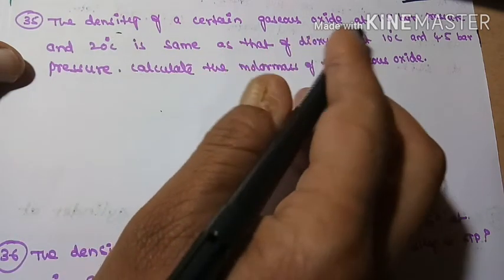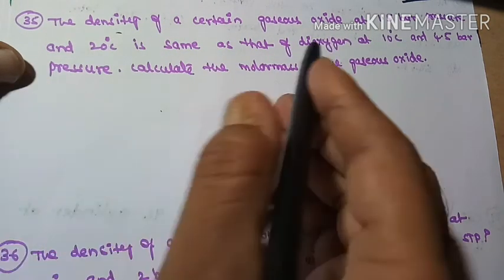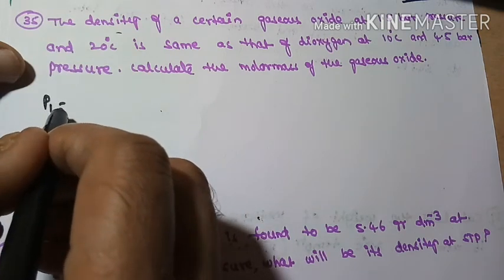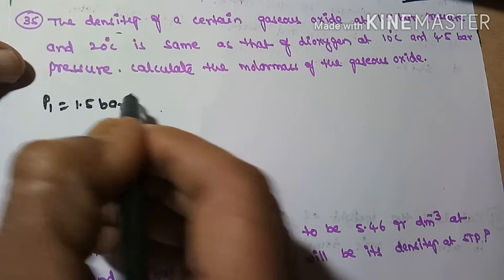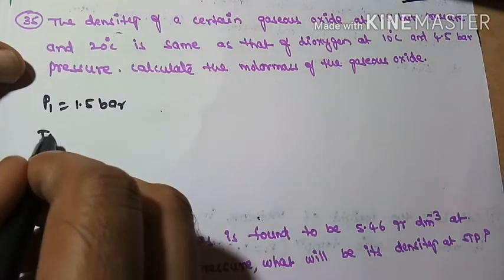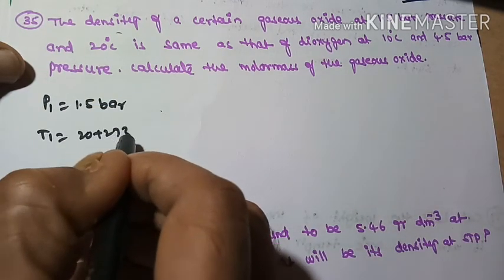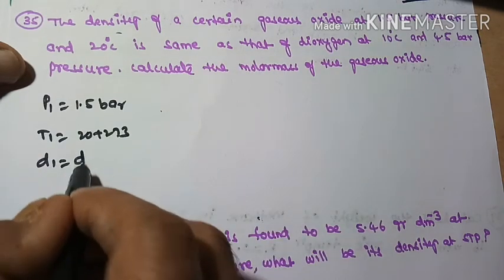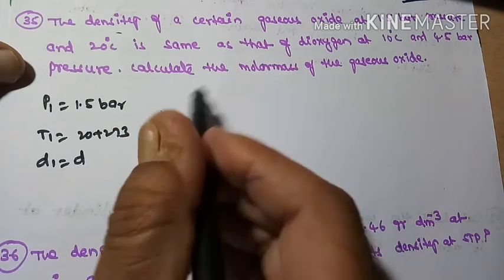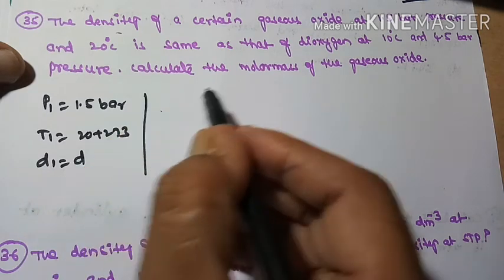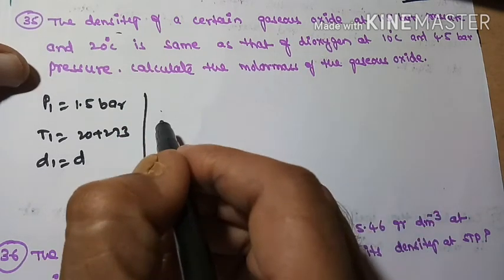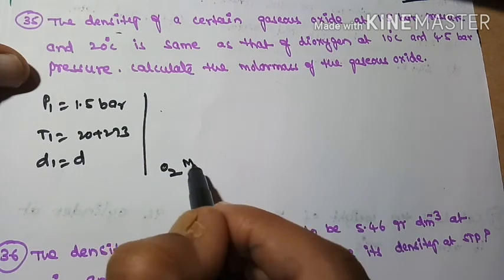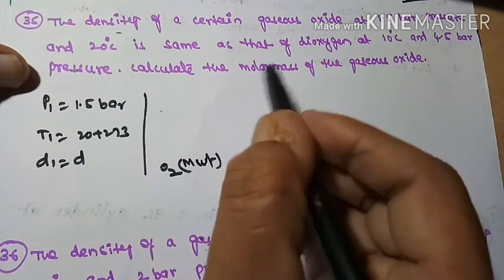The density of a certain gaseous oxide at 1.5 bar pressure and 20 degrees centigrade. So pressure is 1.5 bar and T1 is equal to 20 plus 273. Density D1 is the same as that of dioxygen. Since the gas name oxygen is given, we should use molecular weight if it is necessary.